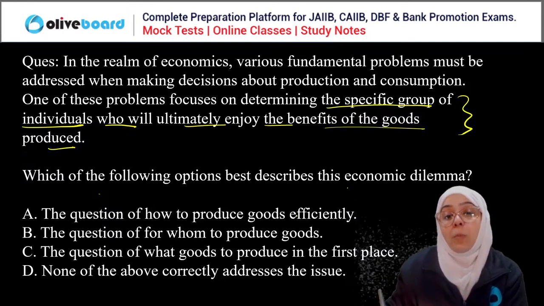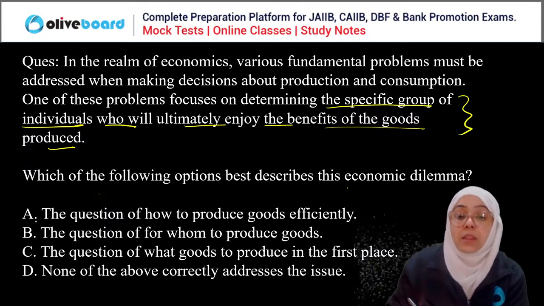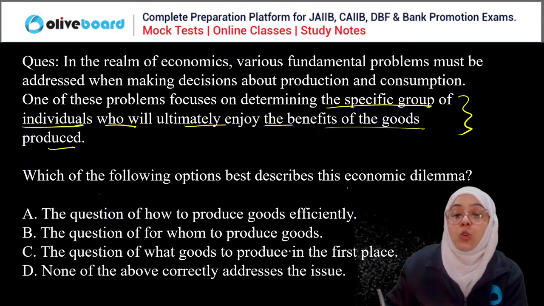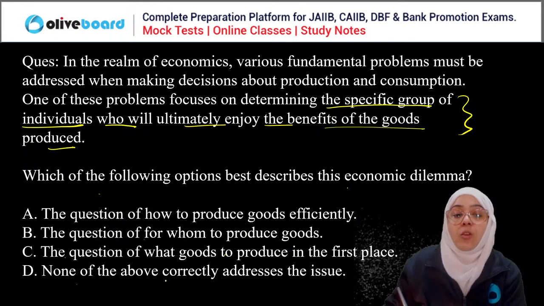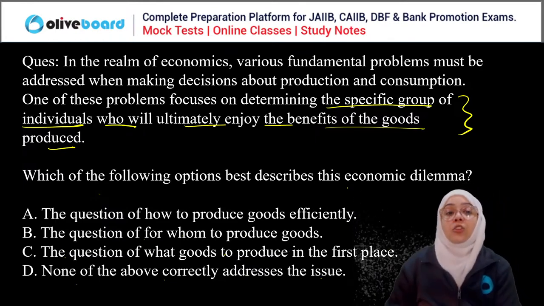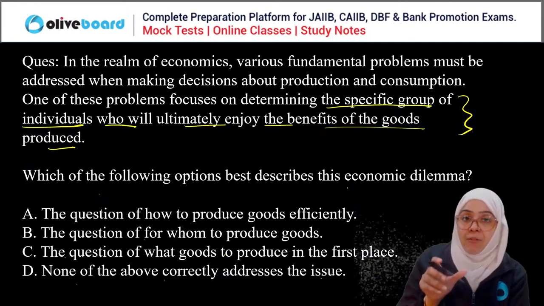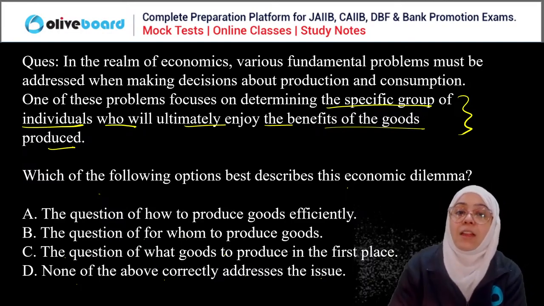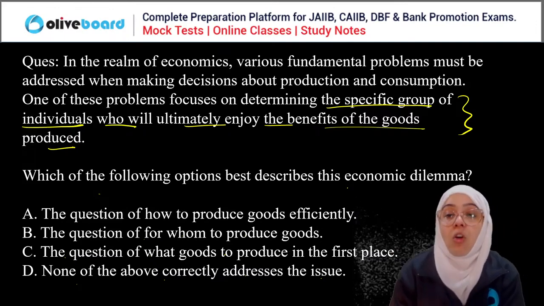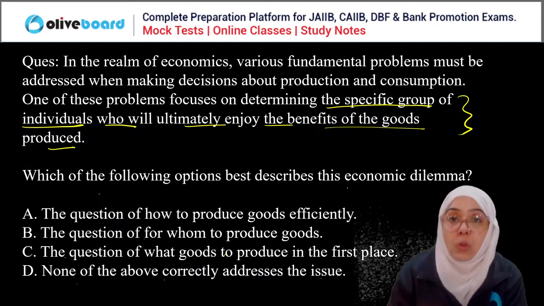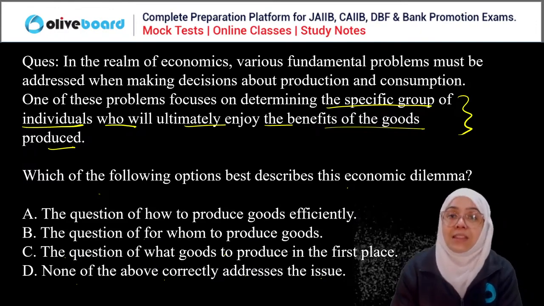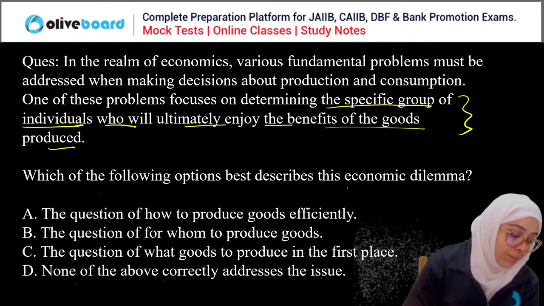The question of how to produce goods efficiently, the question of for whom to produce goods, the question of what goods to produce in the first place, or none of the above. Very easy question. So the problem is, we have to determine the specific group of individuals who ultimately enjoy the benefit of the goods produced. Now, you have to say which of the options best describes this economic dilemma. Everyone.